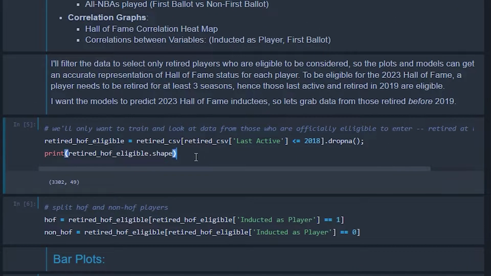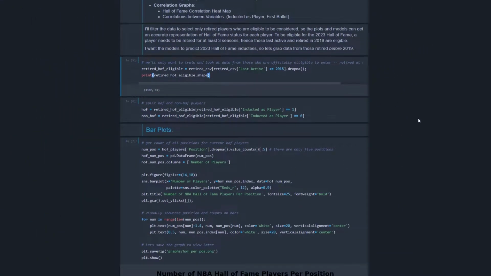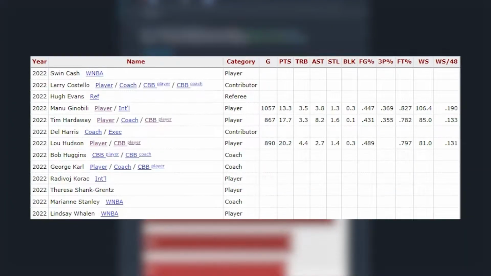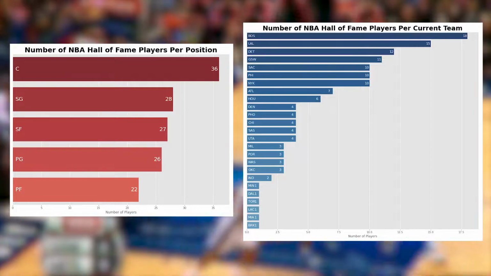Before visualizing the data, I'll need to filter the CSV files to players who are eligible for the Hall of Fame. I'll grab every player who was retired and last active before 2019, since the 2022 Hall of Fame class has already been inducted. Now when visualizing the data, I used bar plots to look at Hall of Fame players